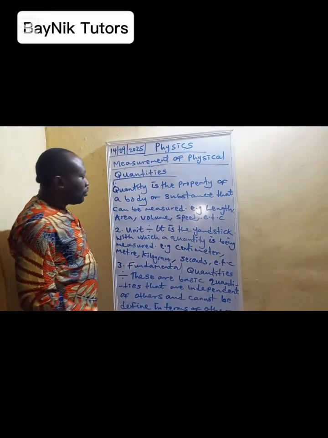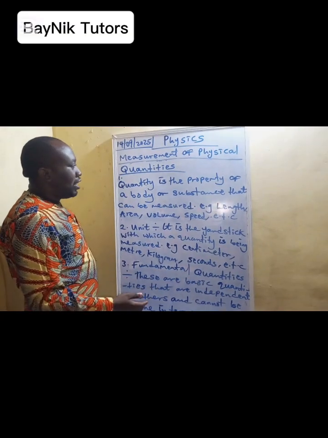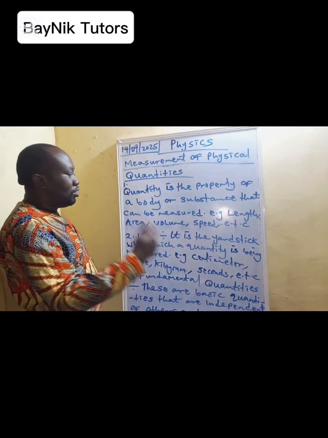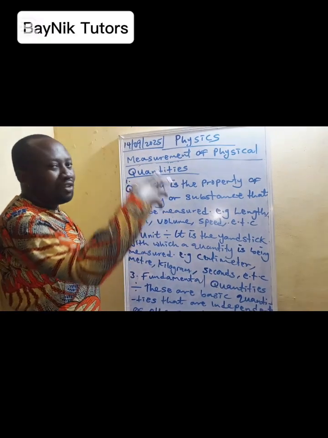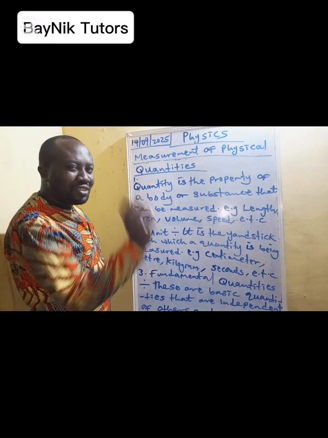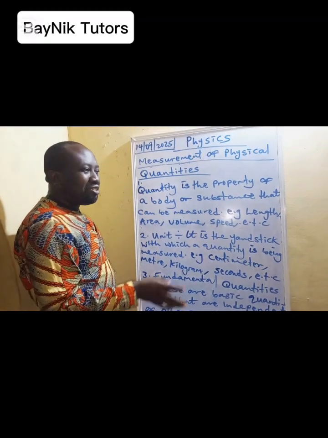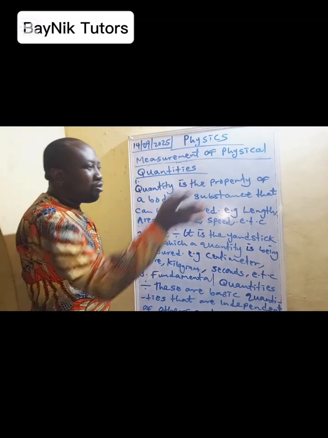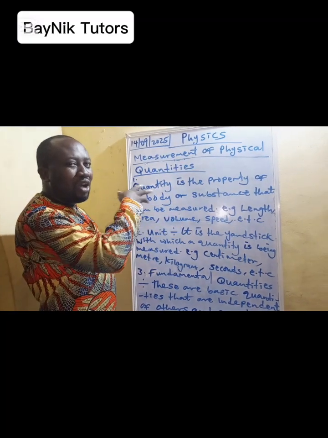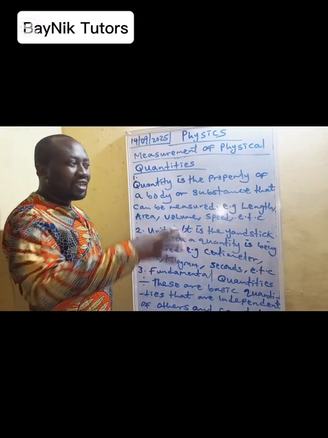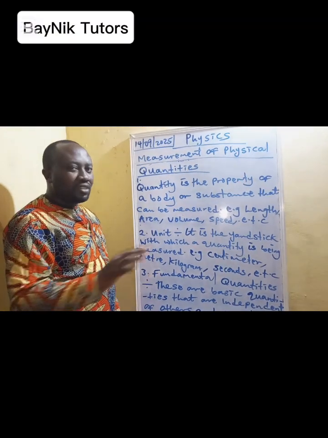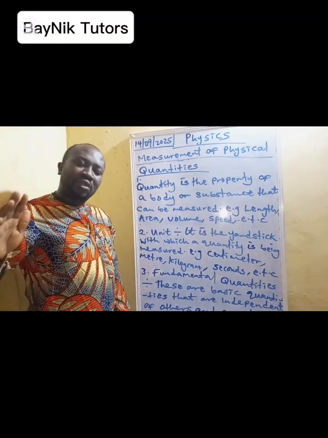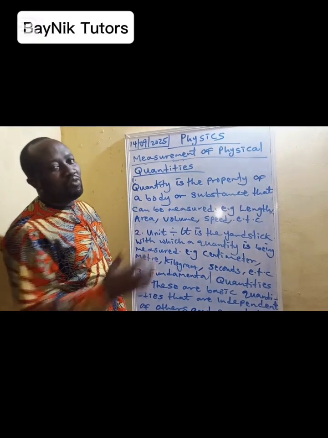Then the volume. The volume is also an example of a quantity. It's a property of a body or a substance. Then speed. We have velocity and many other ones. Velocity, acceleration, work done, energy, all those things, they are all quantities. They will still be discussed. And that's the basic foundation of physics, especially. That's the basic foundation. Everything you'll be doing from SS1 to 3, they are all expressions of quantity.